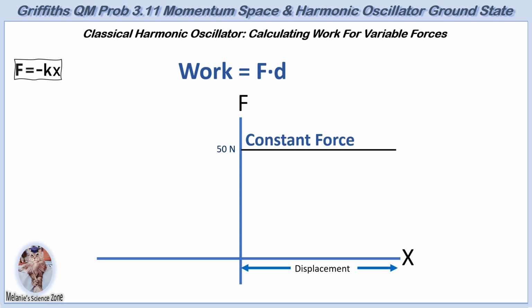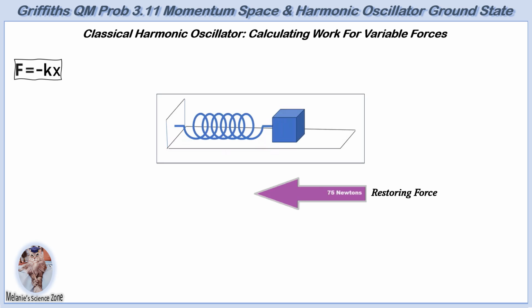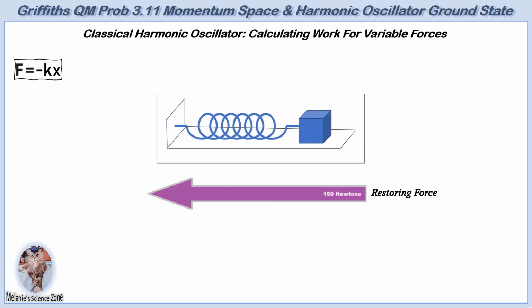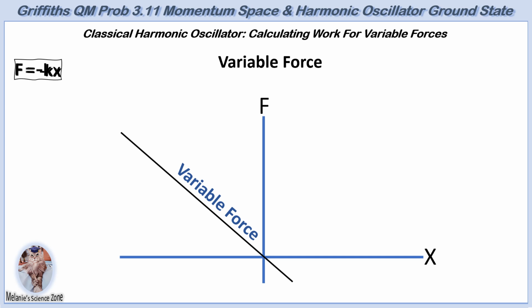In contrast, for a harmonic oscillator, the restoring force is variable, changing with displacement as the system oscillates. As we previously discussed, the force is given by Hooke's law, F equals minus kx. When graphed on a force versus displacement plot, this relationship produces a straight line with a negative slope passing through the origin. To calculate the work done by this variable force over a displacement, b, we consider the area under the curve from x equals 0 to b.